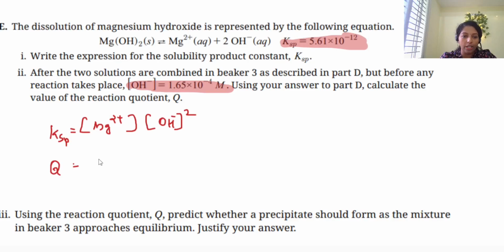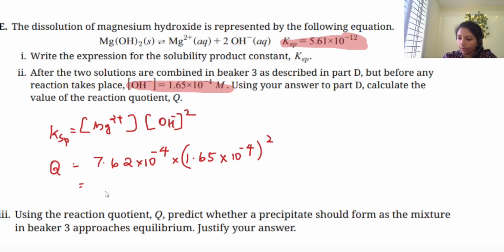Mg2+ we already found as 7.62 times 10 to the power of minus 4, and OH- was given as 1.65 times 10 to the power of minus 4, raised to power 2. The value you get is 2.07 times 10 to the power of minus 11, to three significant figures. So this is the Q value.